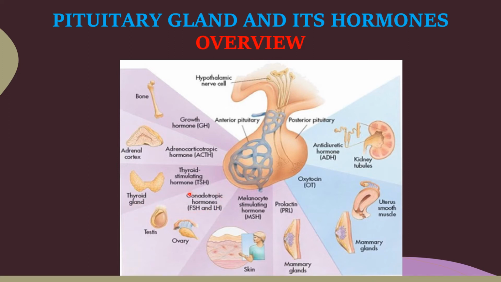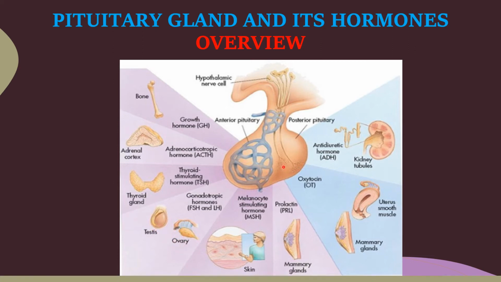Then another hormone, gonadotropic hormones. These gonadotropic hormones are mainly of different types: FSH, follicle stimulating hormone, then LH, luteinizing hormone. Then one more hormone is there, that is prolactin. What is the function of prolactin? Milk secretion. Yes, this is all three coming under gonadotropic hormone. It will stimulate the testis and ovary. What is the major function of gonad stimulating hormone or gonadotropic hormone? It regulates the activities of the testis and ovary.